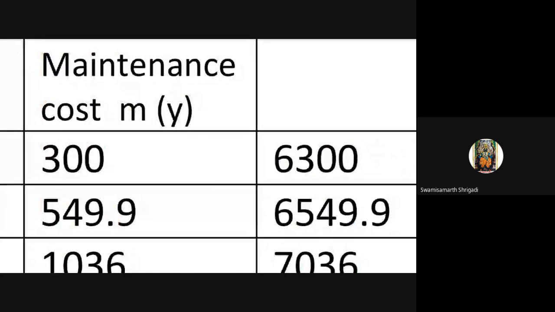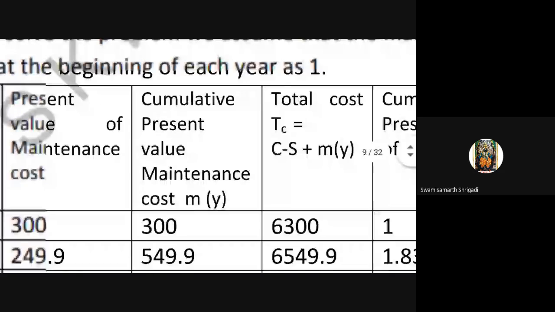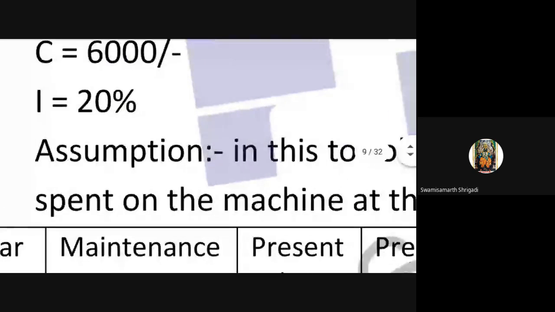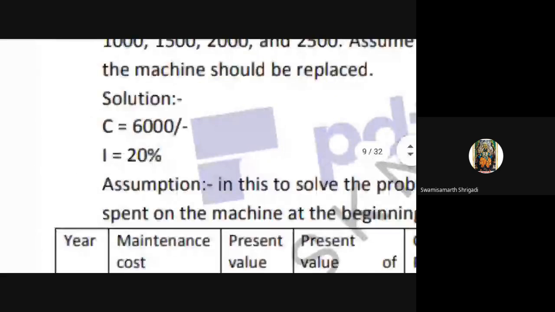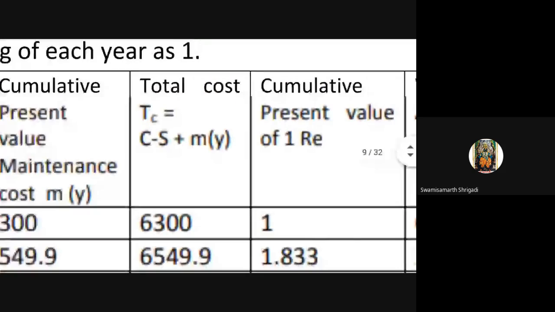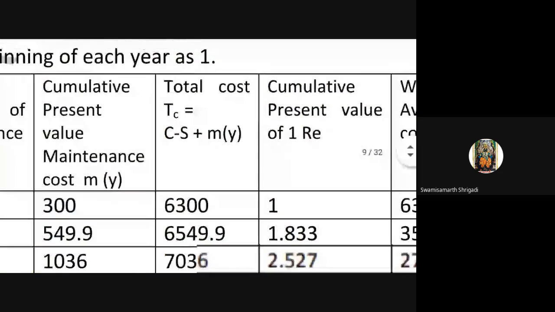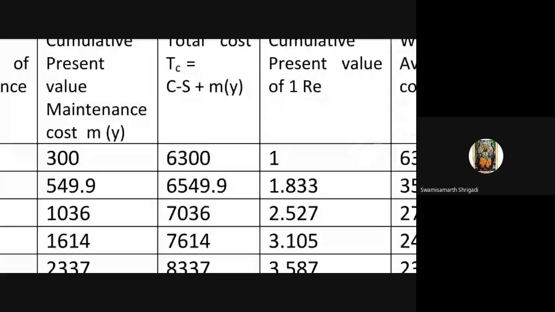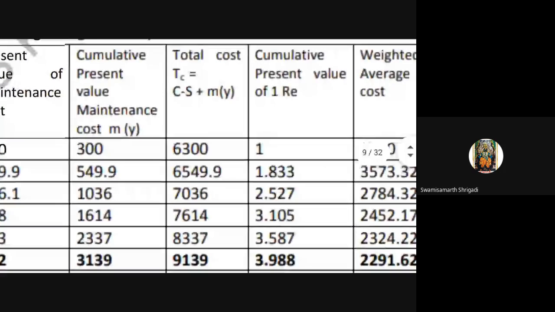The machine value is given as 6000 in the initial stage in the problem. C is equal to 6000 and I is equal to 20%. So total cost is equal to machine value plus cumulative present value of maintenance cost. Add that: 6300, 6549.9. This is a very simple addition. Now what is the next step?